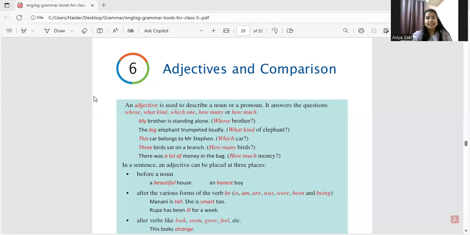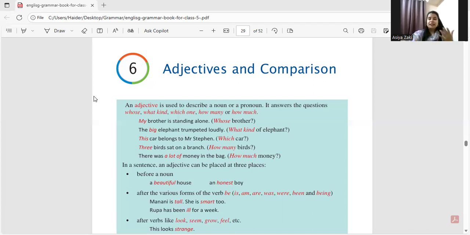Next is this car. This car means something which is close to us, we say this. Like, for example, this phone belongs to me, right? So phone over here is a noun, but when I'm pointing at this phone, because I'm talking more about this phone, which phone? This phone. So this is an adjective over here. 3 birds sat on the branch. How many birds sat on the branch? 3 birds. There was a lot of money in the bag. How much money? A lot of money, right?